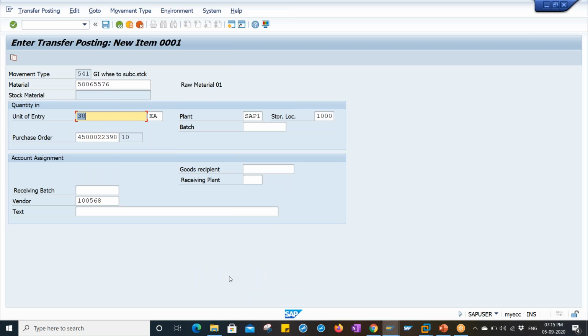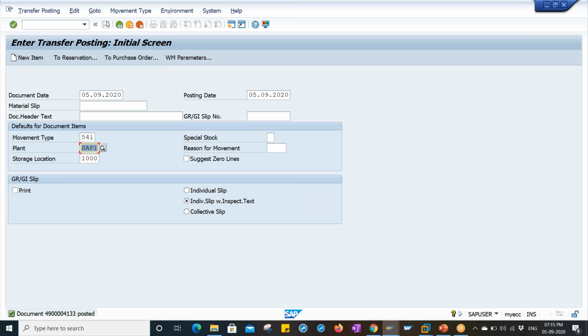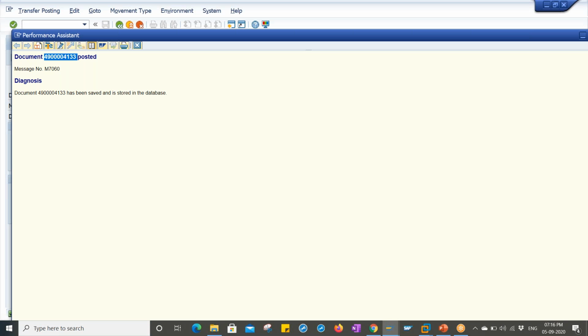It will get copied, whatever the required materials are over there, right? The raw materials will get copied automatically. With reference to the subcontracting purchase order, we are making a goods consumption right now. Okay, click on save. So we will get one question over here.